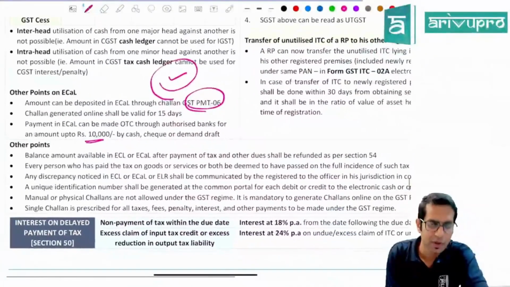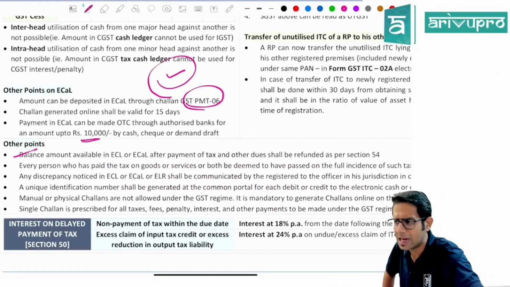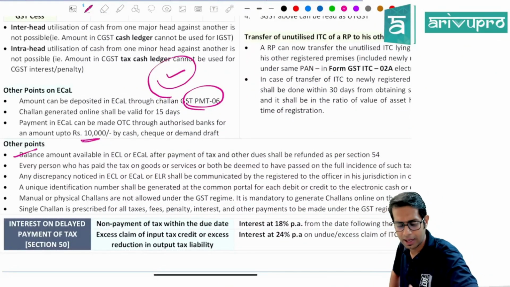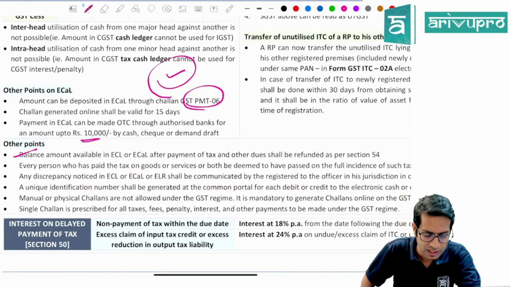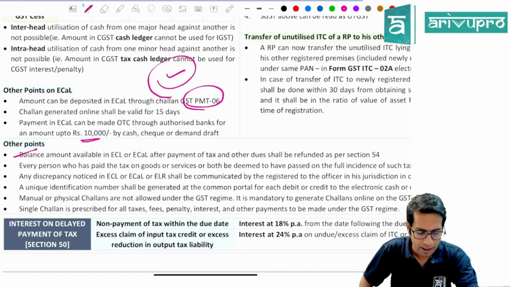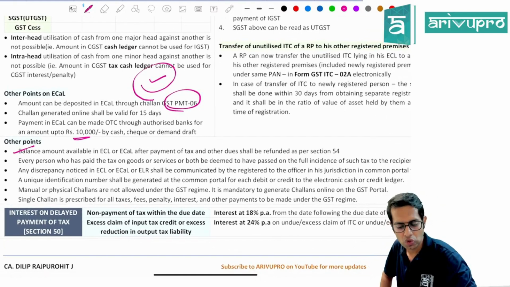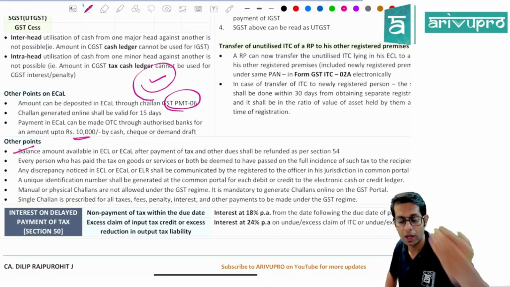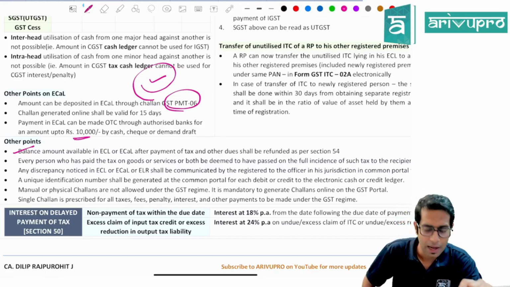Then other points with respect to these ledgers: any extra balance in the electronic credit ledger or electronic cash ledger will be refunded to you as per section 54. And every person who has paid taxes on goods or services, it will be deemed that you have passed the full incidence of taxes to the recipient. Any discrepancy noticed in the electronic credit ledger, cash ledger or liability register will be communicated to you, and you'll have to respond to that.